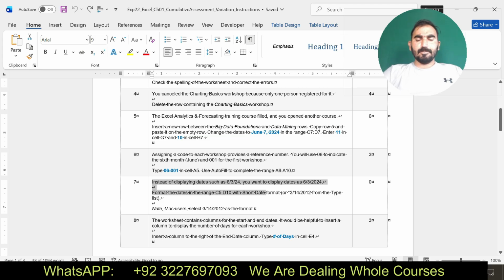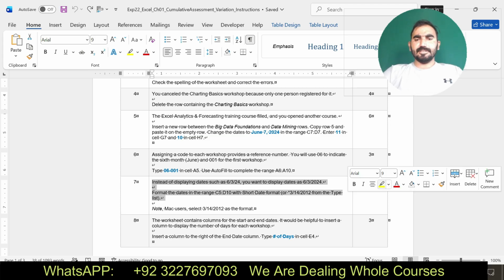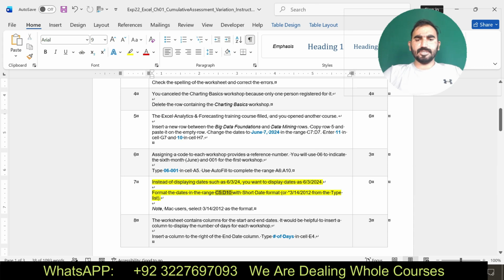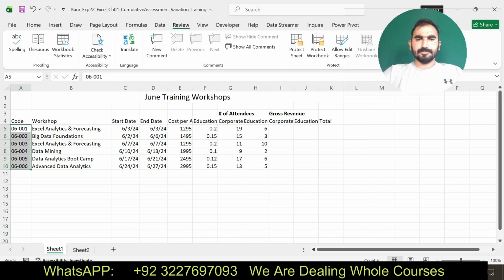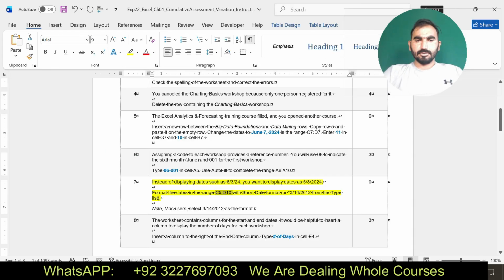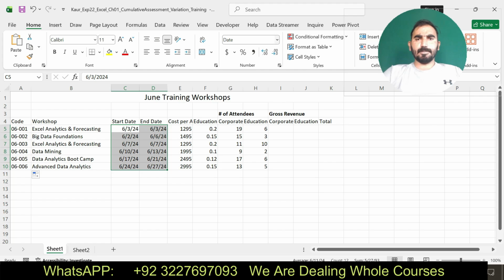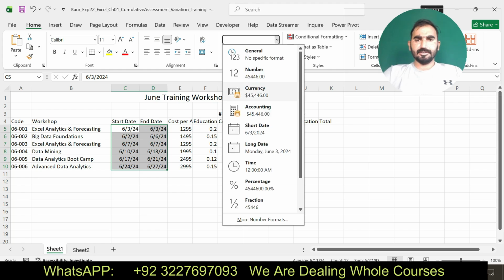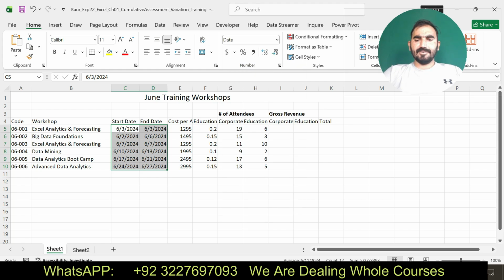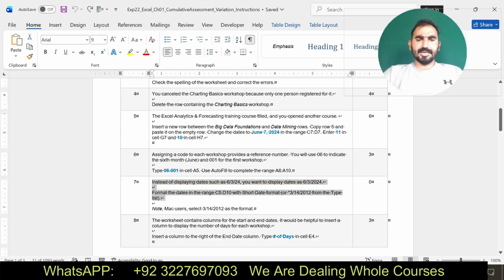It says format the dates in cells C5 to D10 with the short date format. Simply select this range C5 to D10. In the Home tab you can see here, apply the short date format. I have done this one. Now I am going to move to my next step.